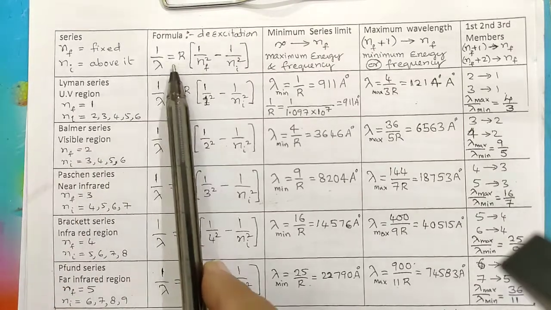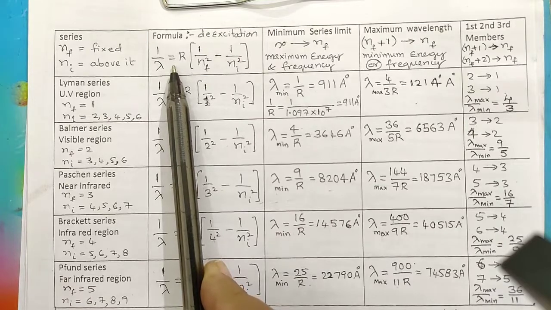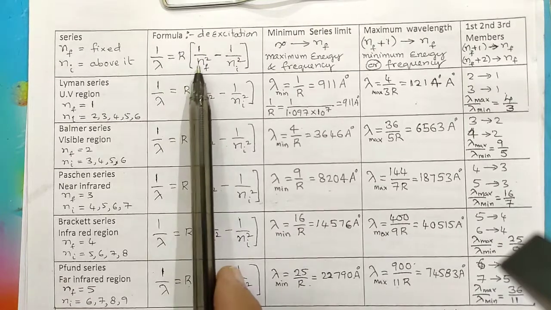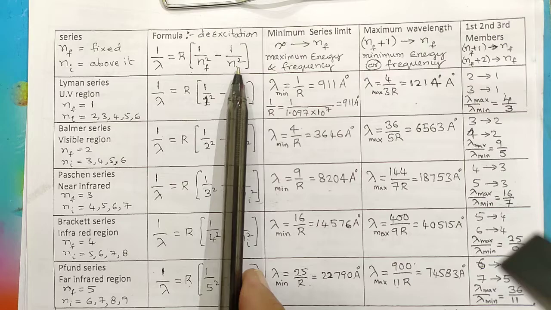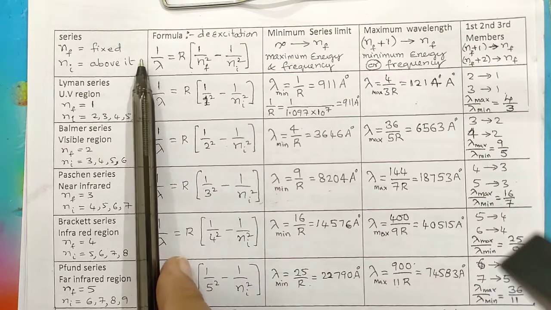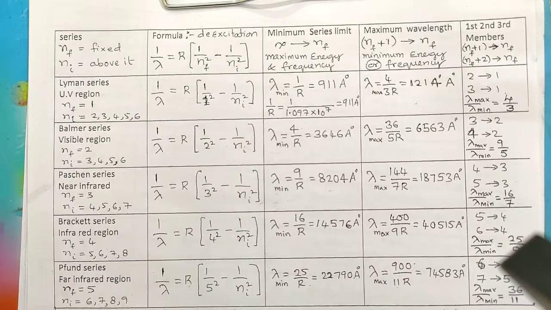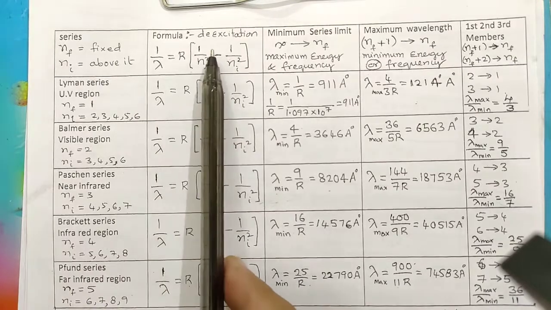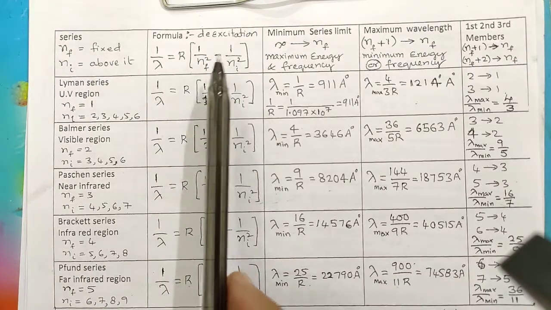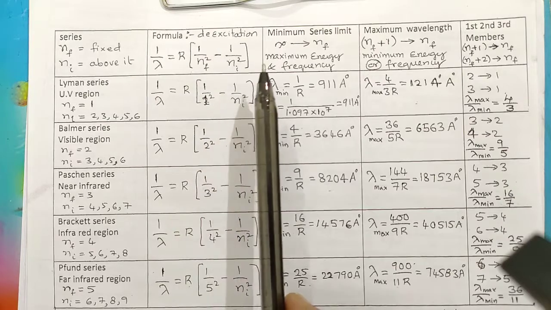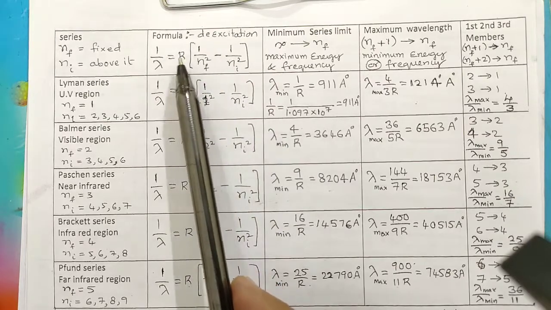So, the expression we take from Bohr's model is 1 by lambda equals R into 1 by n final square minus 1 by n initial square. By substituting E equals h nu and hc by lambda, you get 1 by lambda as Rydberg constant times this. And the Rydberg constant value is 1.097 into 10 power 7, or 1.1 into 10 power 7 per meter.